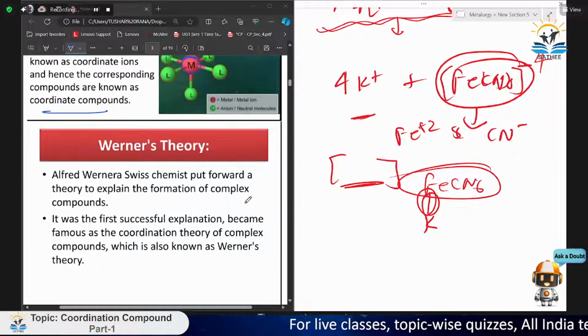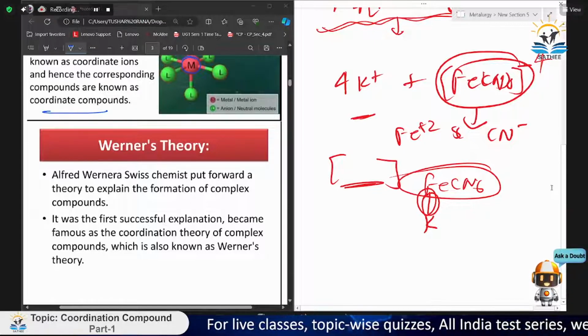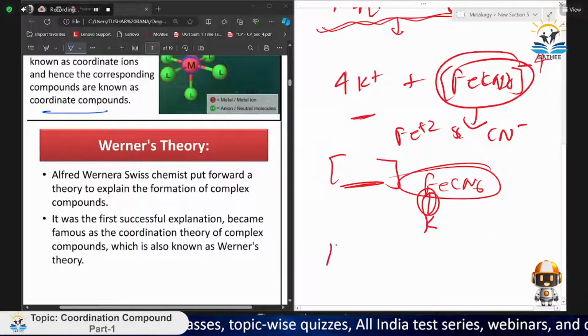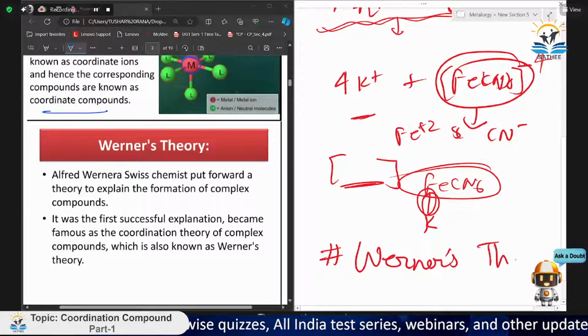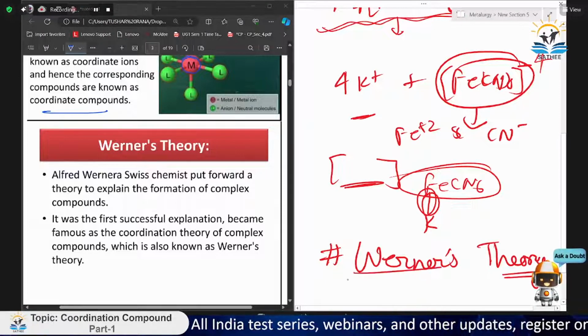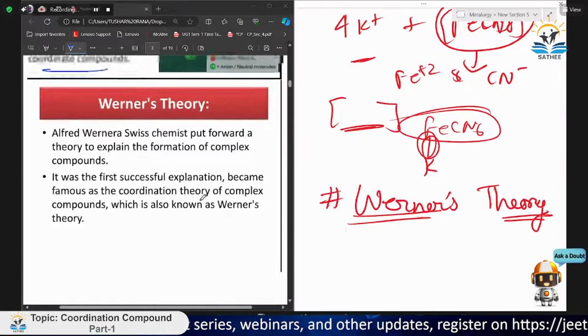Now we move on to Werner's theory. If you have read this chapter, you may have heard this term Werner's, because most of the questions come from this part only. And the other concepts are also cleared from this theory if you know what it is trying to say.